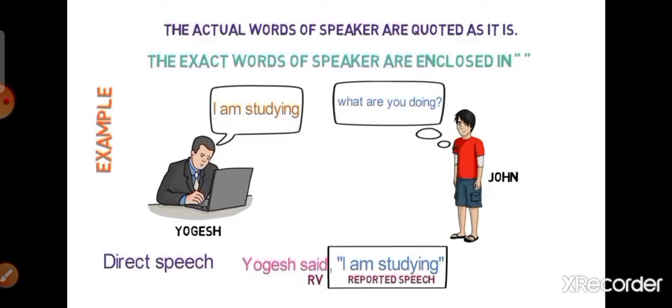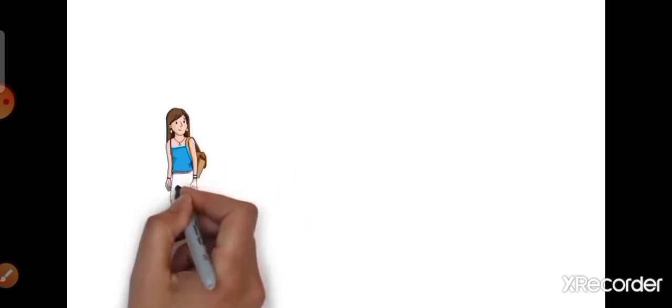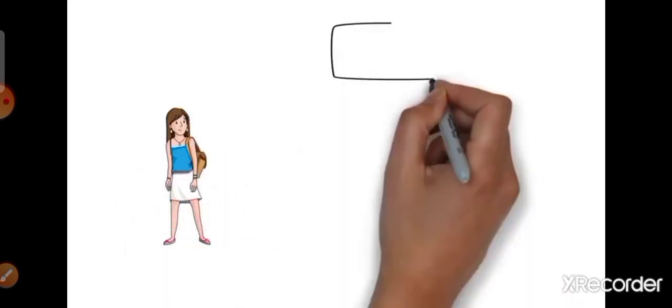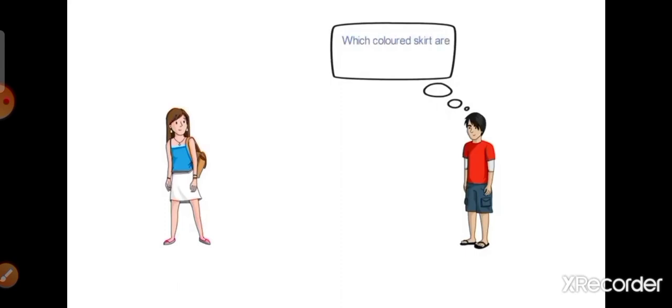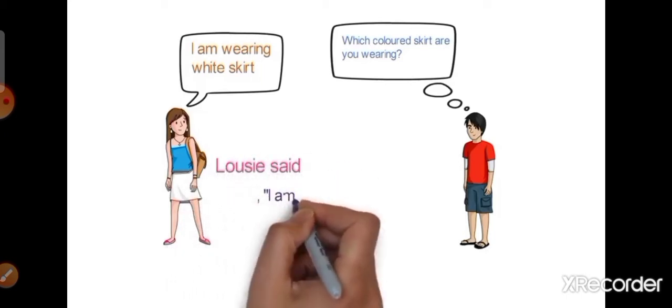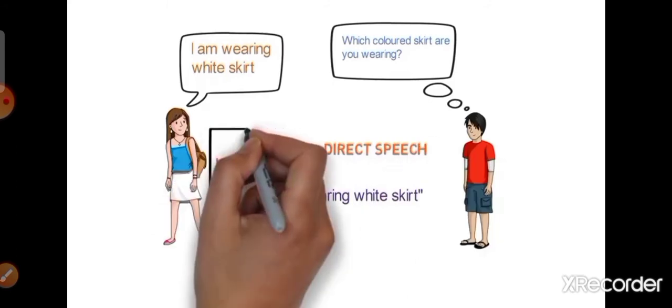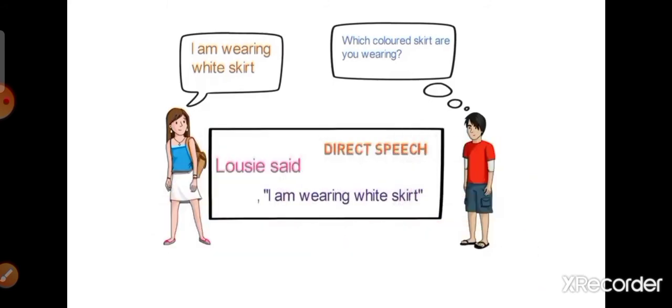Let's look into one more example. Lucy was wearing a skirt. Raju asked Lucy, "Which color skirt are you wearing?" Lucy said, "I'm wearing a white skirt." Now, Raju wants to report what Lucy said. Then he can say, Lucy said, "I'm wearing a white skirt." So, this is direct speech, and these words are as they are without any modification. I hope you are clear with direct speech.